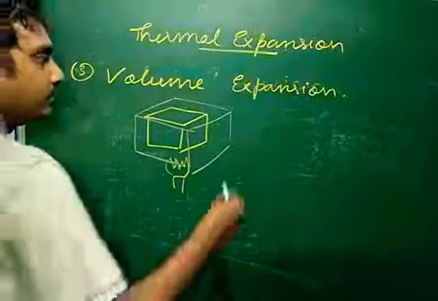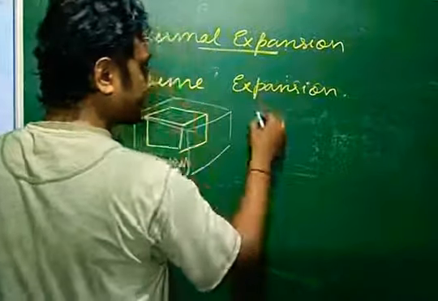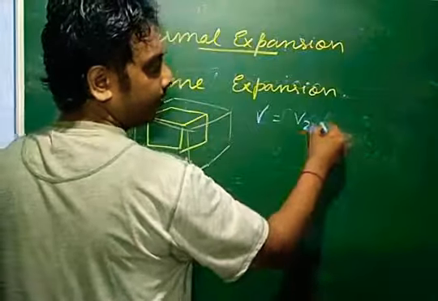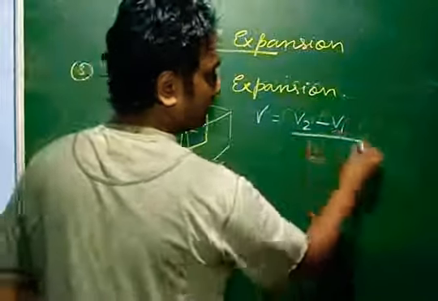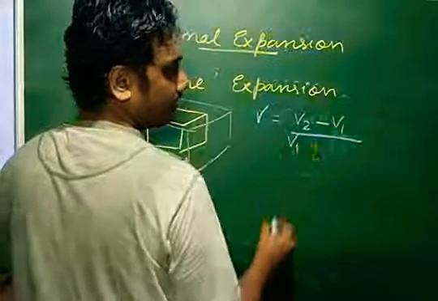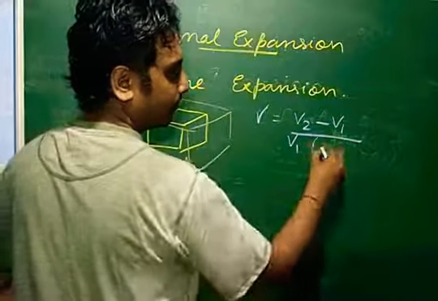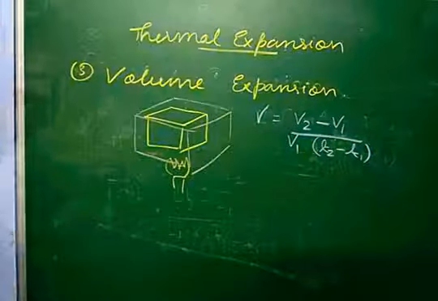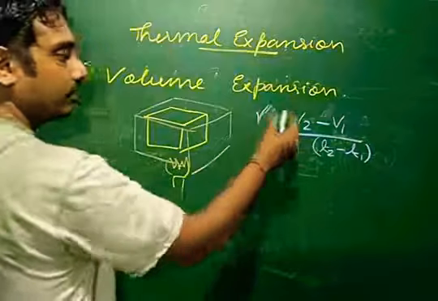Let me write it down. Gamma is equal to new volume minus old volume, divided by old volume, multiplied by T2 minus T1, that is the difference in temperature. This is gamma.